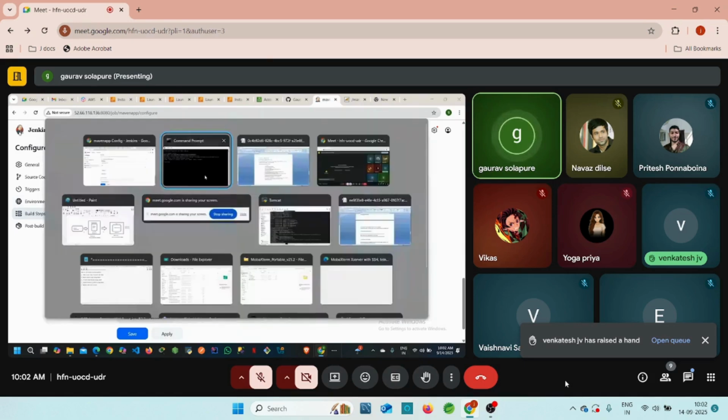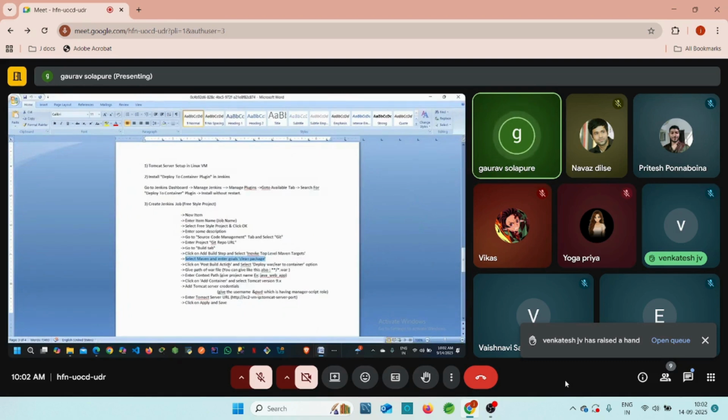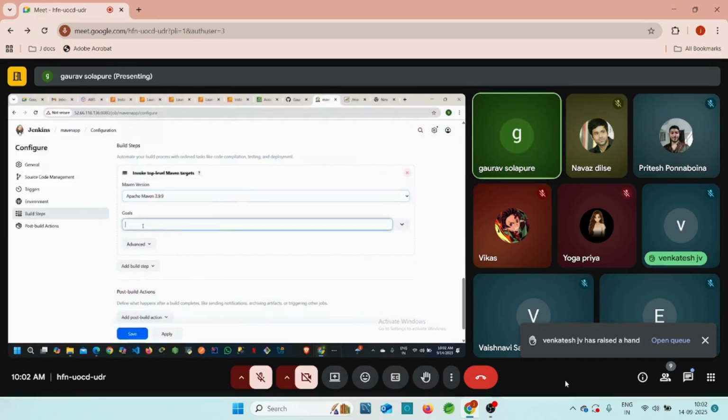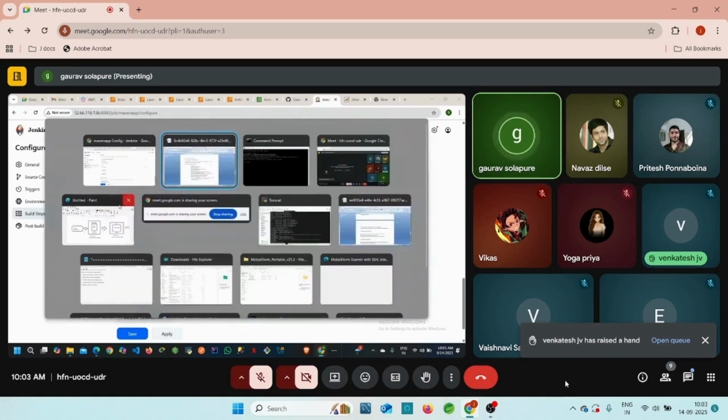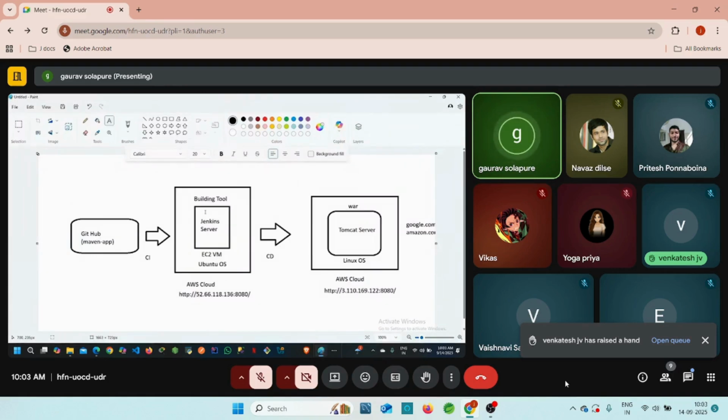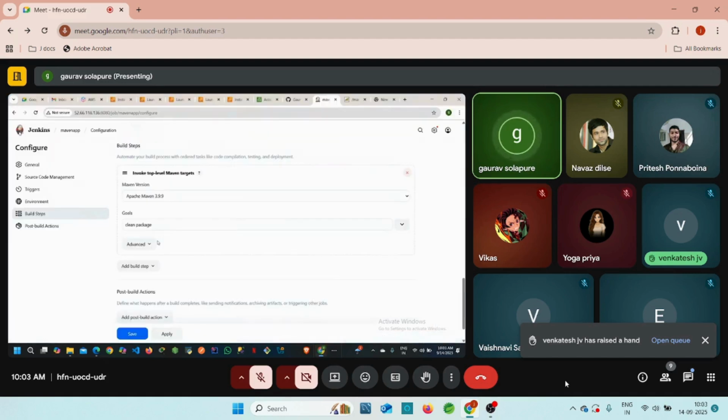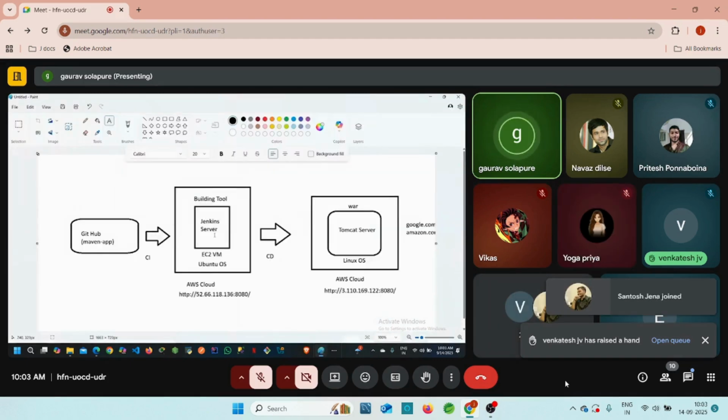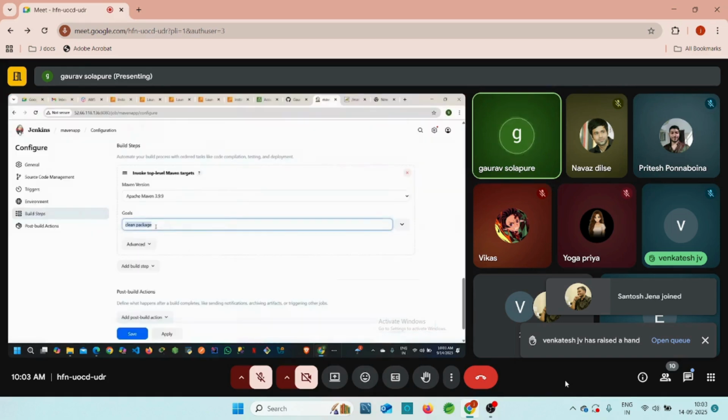And goal. Now, what is the goal, guys? I want to build my application, right? For that, the goal is clean package, right? We can copy this and paste here. Clean package means our GitHub repository code is going to enter into Jenkins, and Jenkins will automatically build our application with the help of this command. Clean package. Then you will get our application war file automatically, right? If you want to get the war file, then we need to add the Maven command. The command name is clean package. We have clean install as well, but you can prefer this clean package command, right?